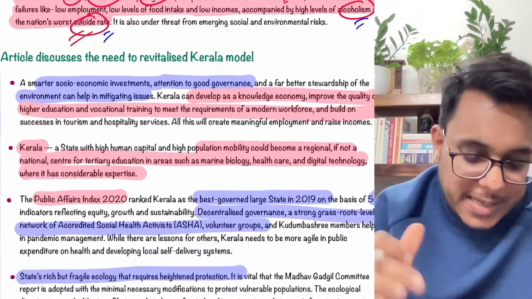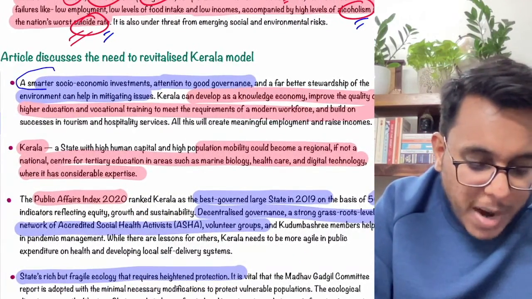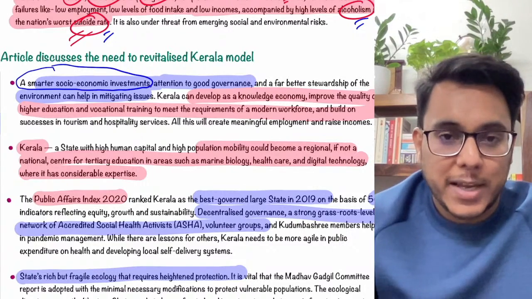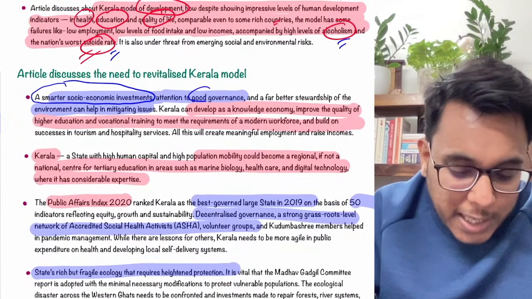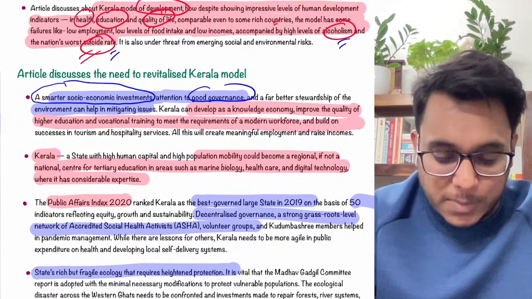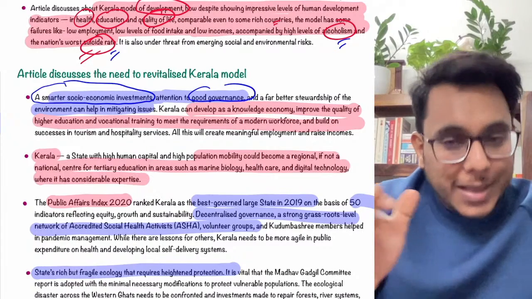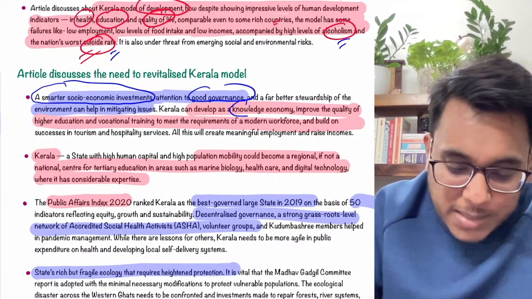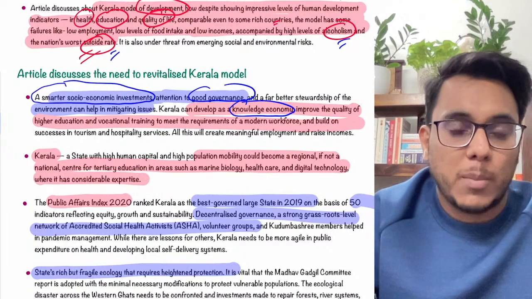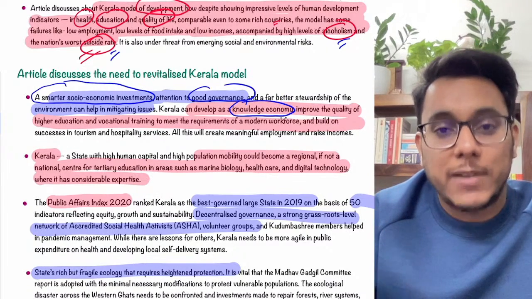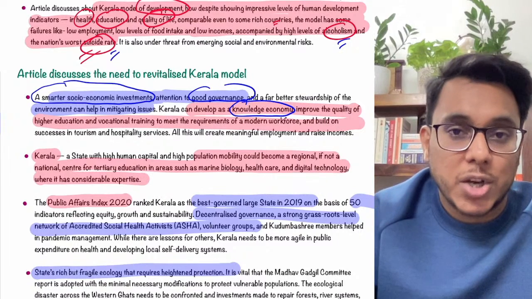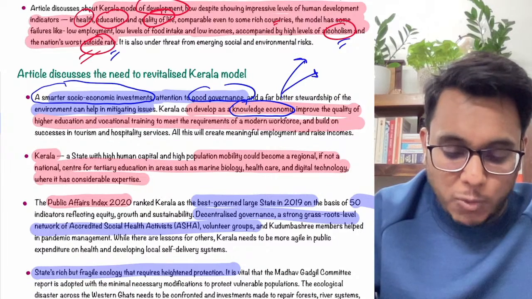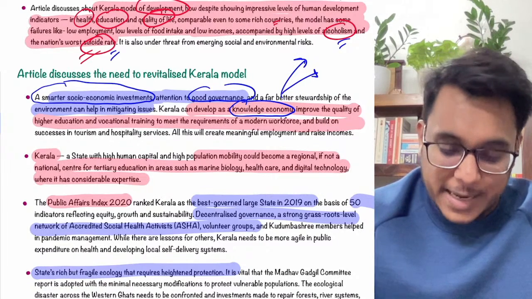Now see, the article says that we need to carry out a smarter socio-economic investment, as to how the governance can be improved. This particular thing is to be carried out. Now Kerala, and not just Kerala, I will say the entire India, we can develop as a knowledge economy. Why? Because we have the demographic dividend, we have a young population, and this young population can provide the knowledge services to the entire world, and India can achieve knowledge economy status.